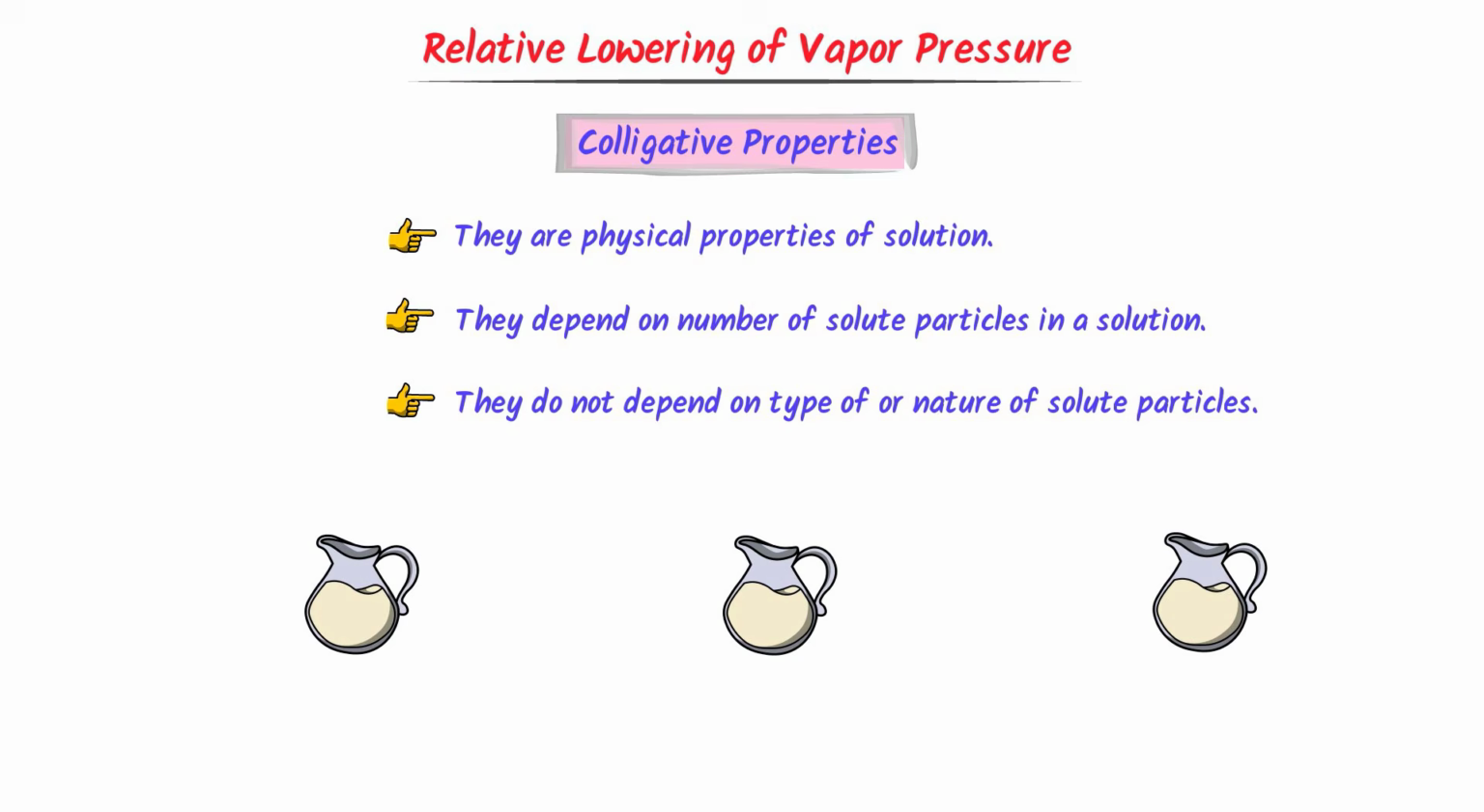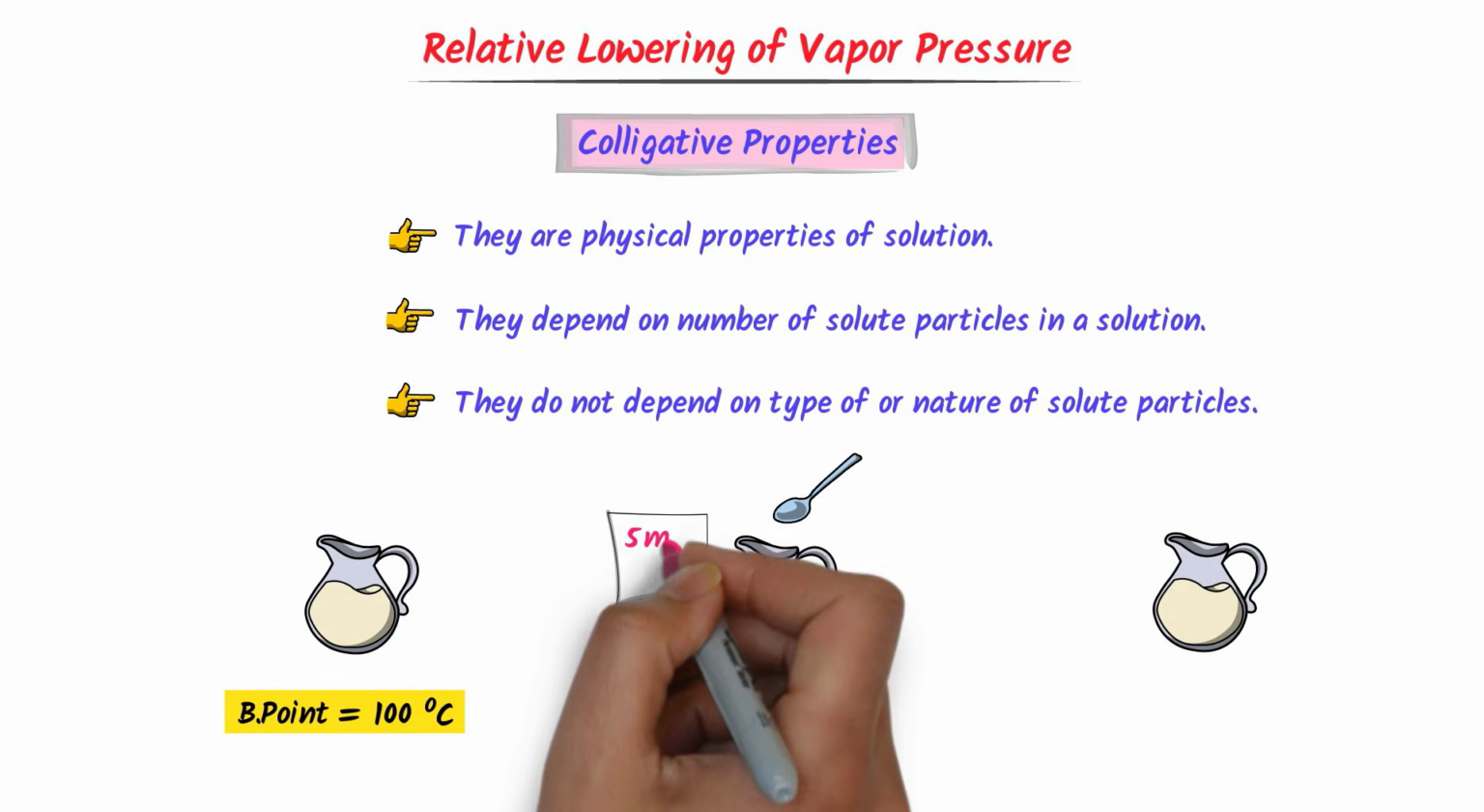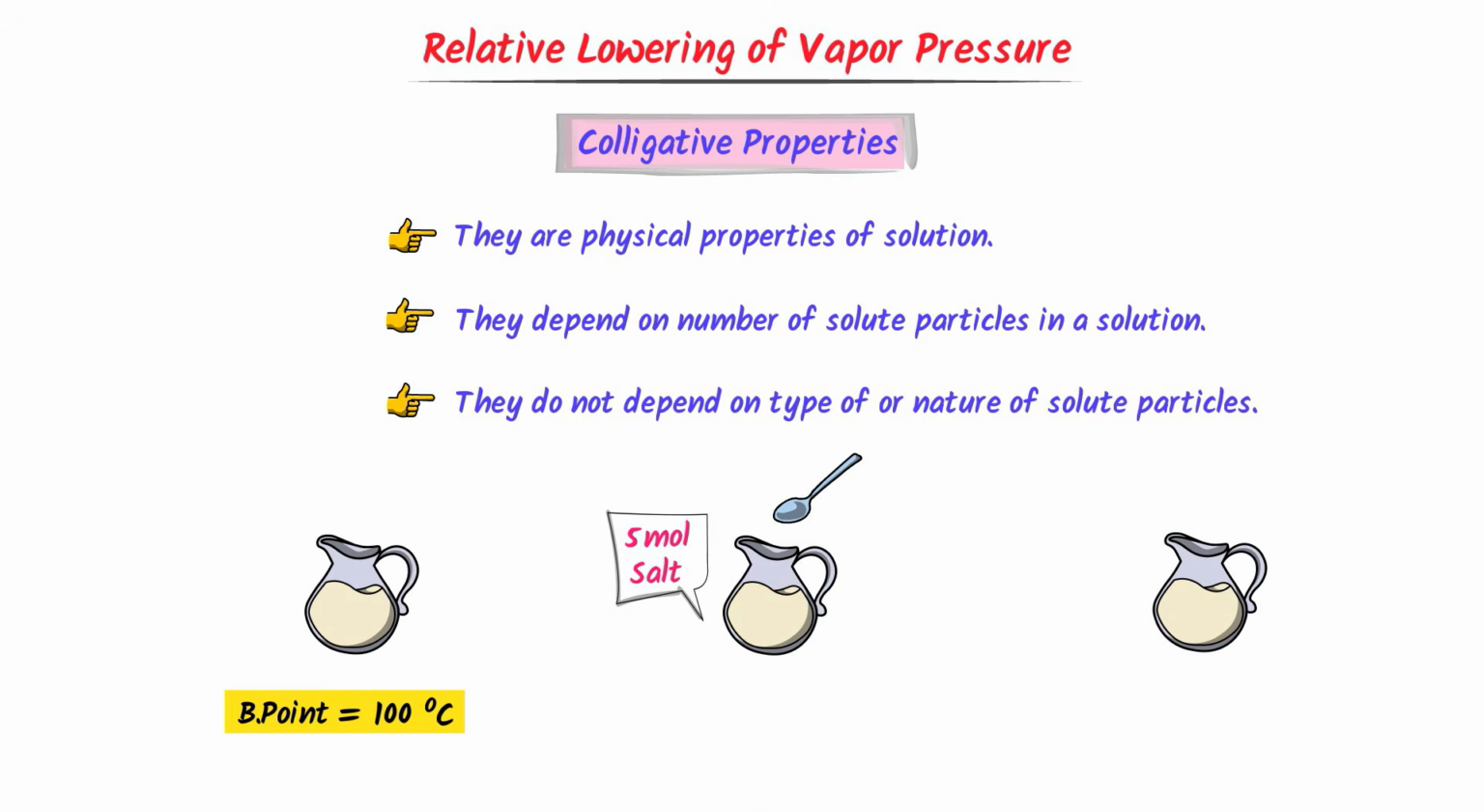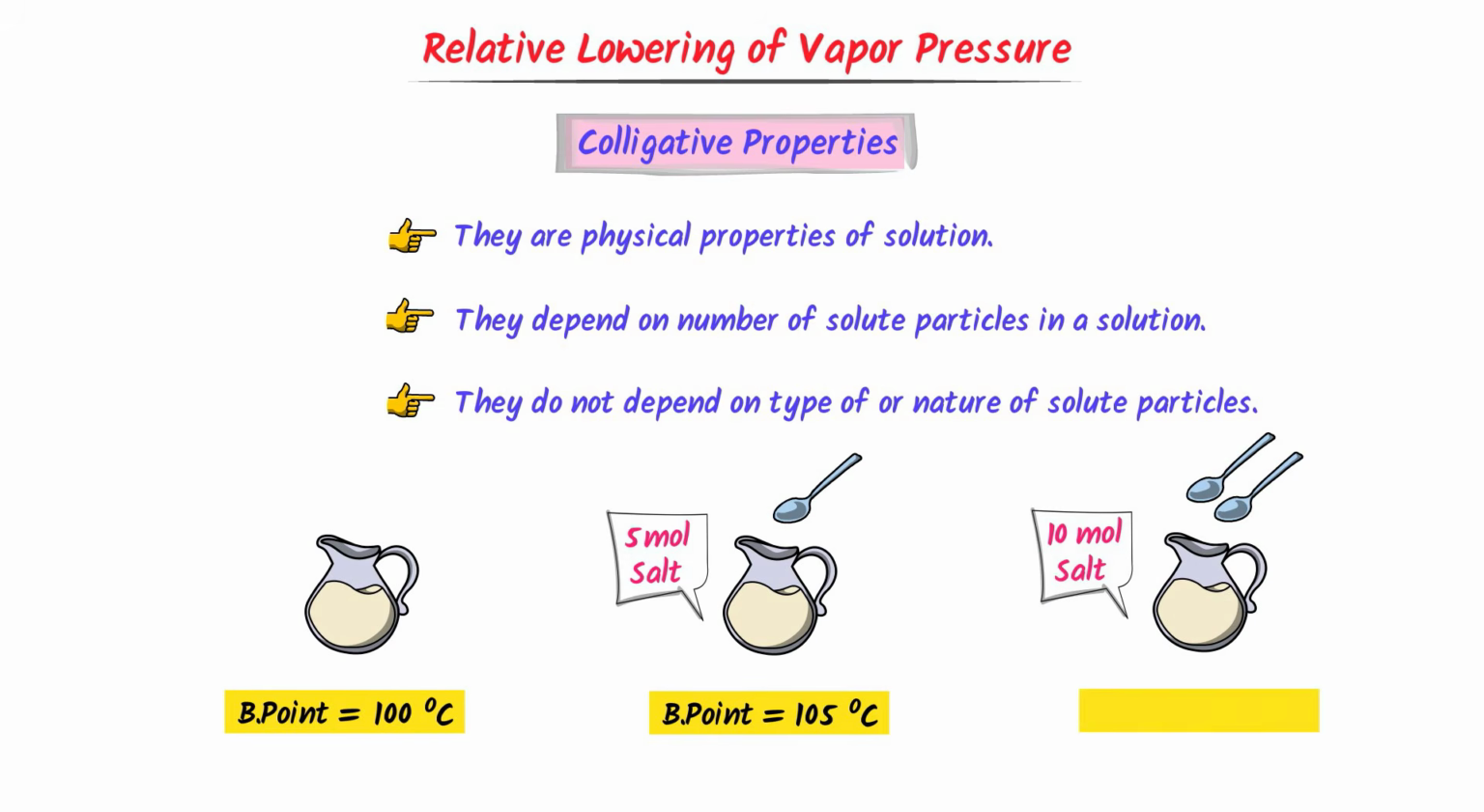We know that the boiling point of water is 100 degrees centigrade at sea level. Now I add 5 mole of salt to the water to form a solution. We observe that the boiling point of this solution is 105 degrees centigrade. On the other hand, I add 10 mole of salt to the water to form a solution. We observe that the boiling point of this solution is 110 degrees centigrade.